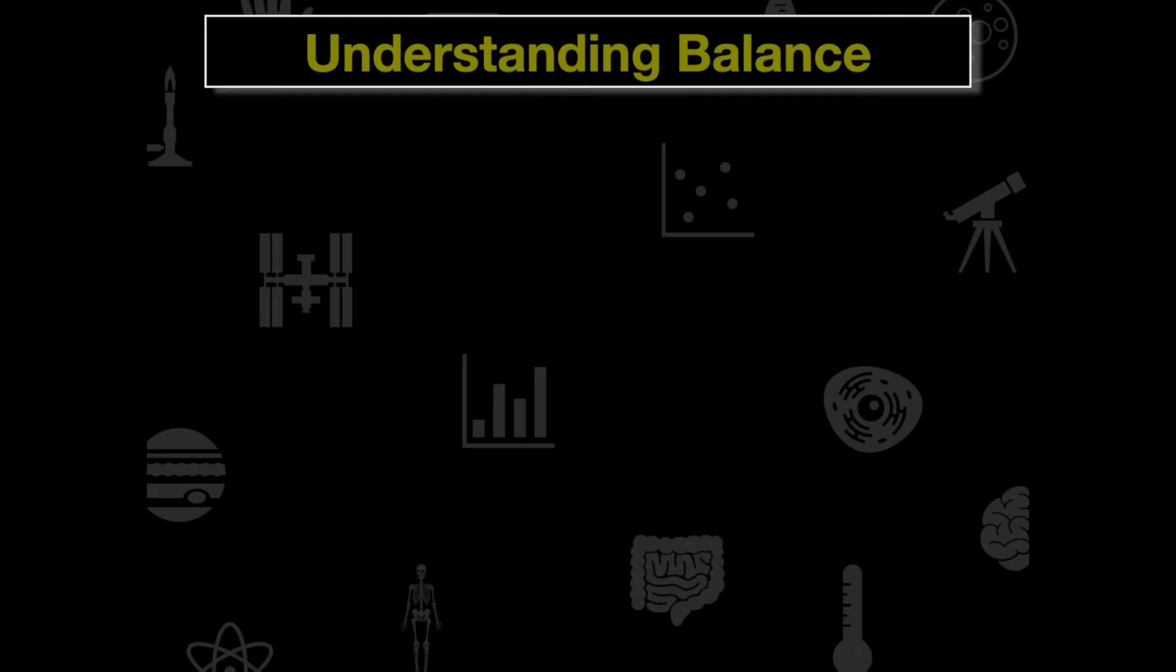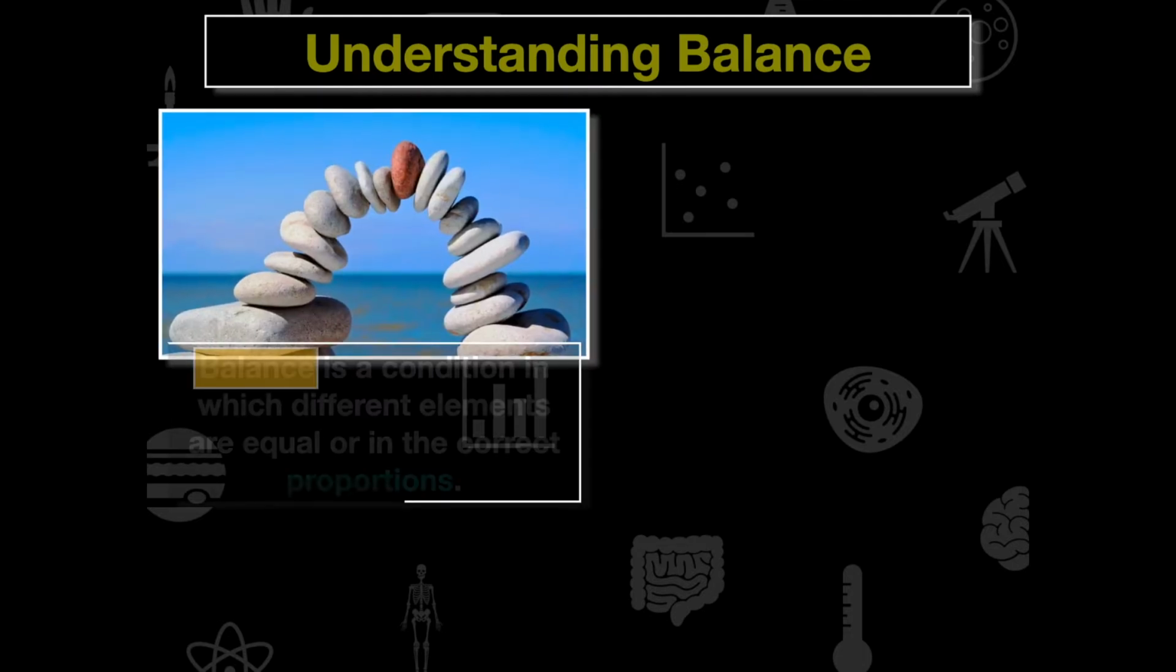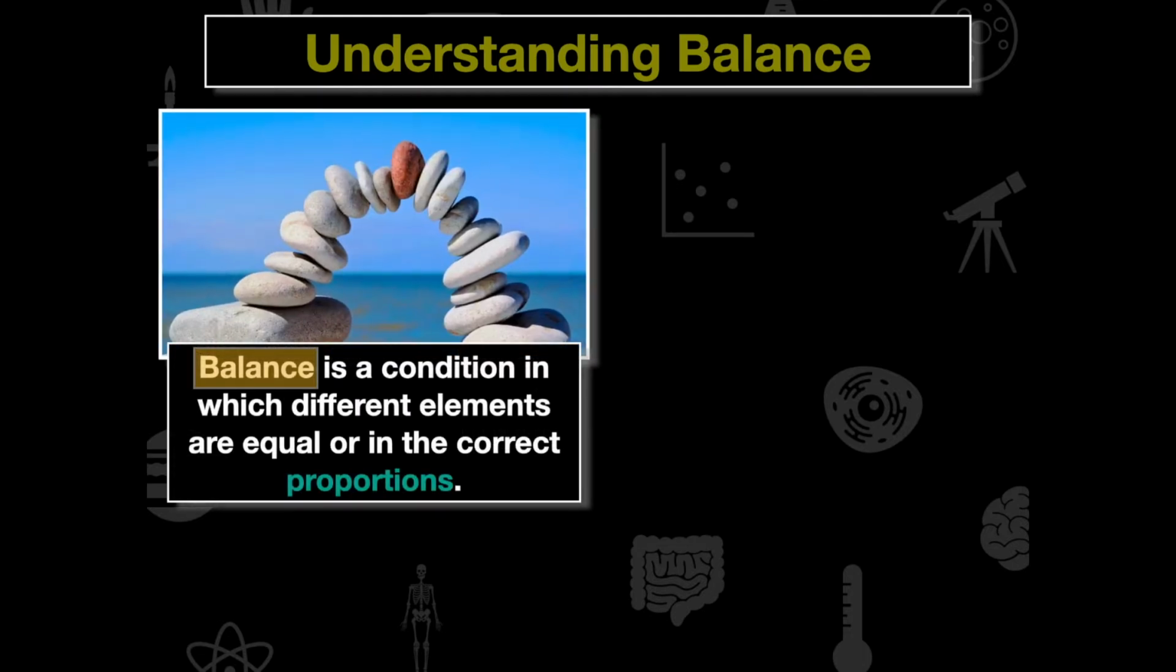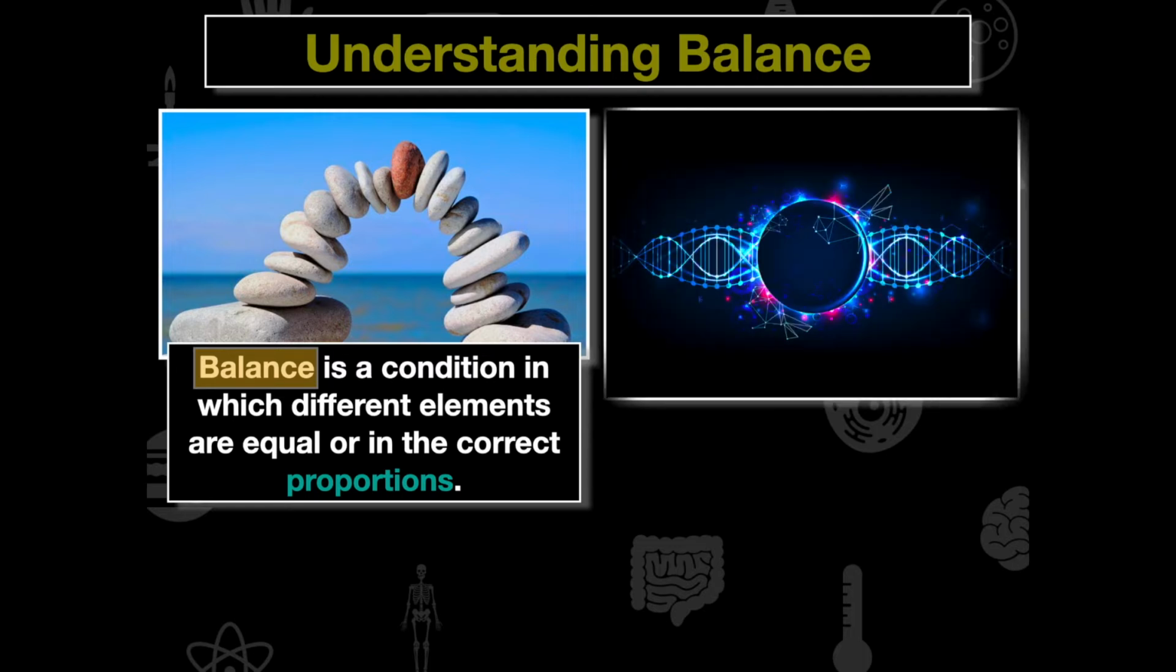So in order to understand Hardy-Weinberg, we have to understand the word balance. Well, balance is a condition in which different elements are in equal or correct proportions. So everything is in equilibrium. We're going to say the word equilibrium a lot when we go through and discuss Hardy-Weinberg.